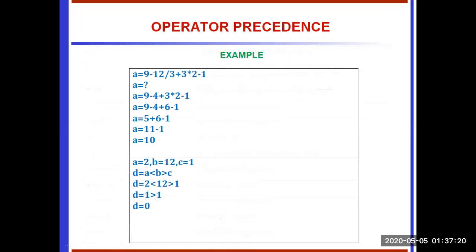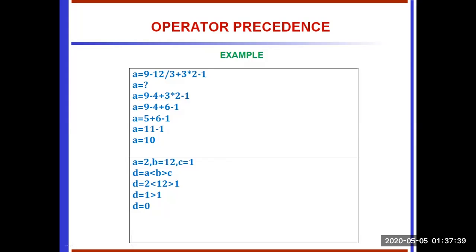For any mathematical expression solved using a computer programming language, we have to follow operator precedence. See this example: a equal to 9 minus 12 divided by 3 plus 3 star 2 minus 1.